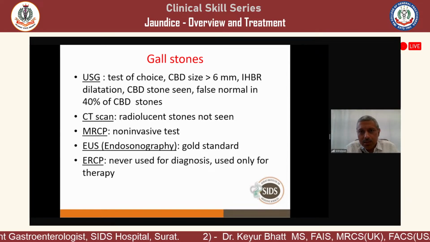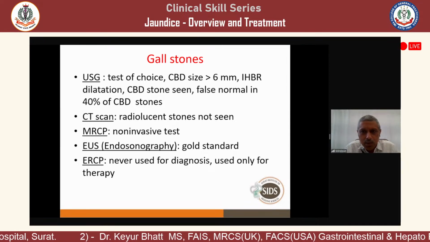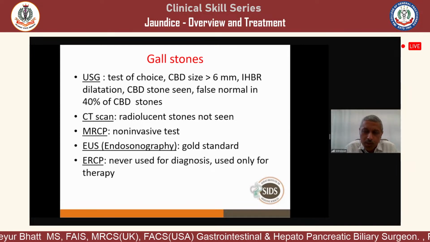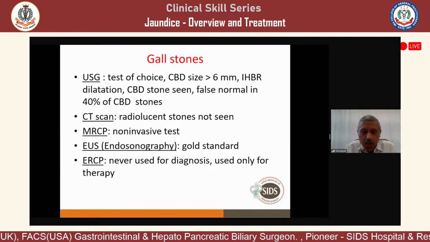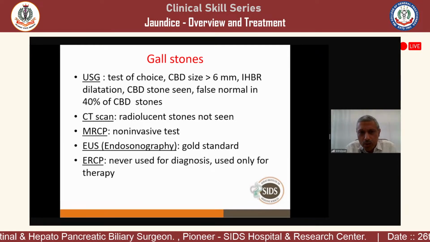So when the size is more than 6 millimeters or intrahepatic biliary radicals are dilated, then you suspect there may be a stone in the common bile duct. But it may be seen, or it may not be seen. There is a 40% chance of missing the common bile duct stone by sonography, because the lower common bile duct is obscured by the gas in the duodenum.